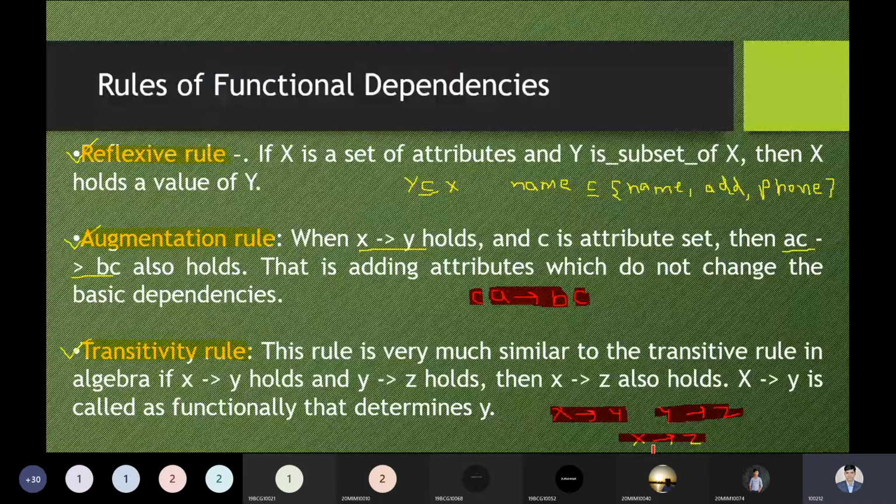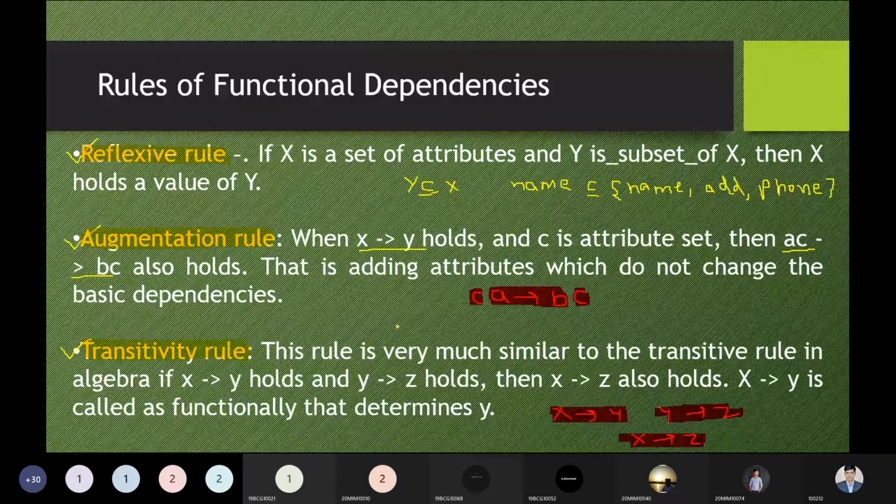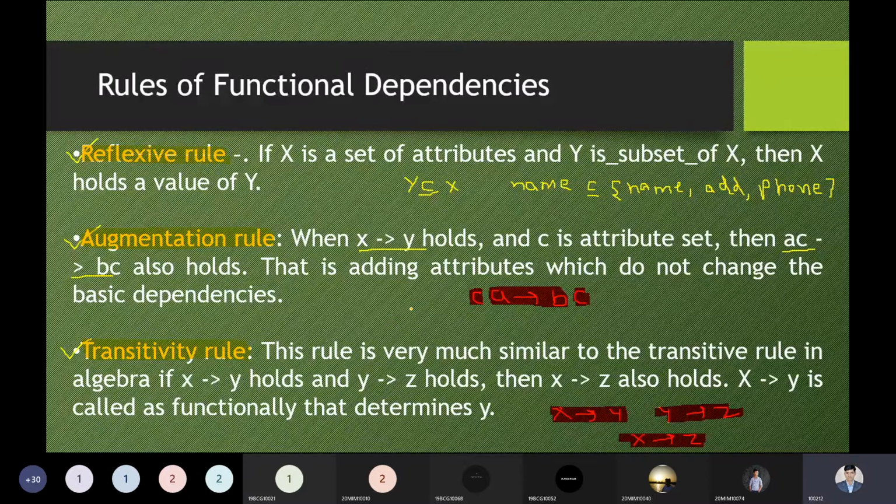Okay. Now clear? Yes, tell me right now. This fundamental part is clear to all right now? These rules are clear to all, the functional dependency rules? Yes, sir, they are clear.